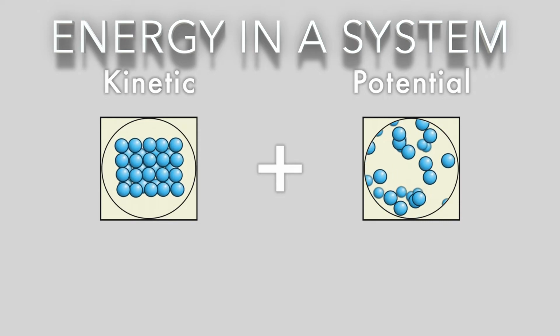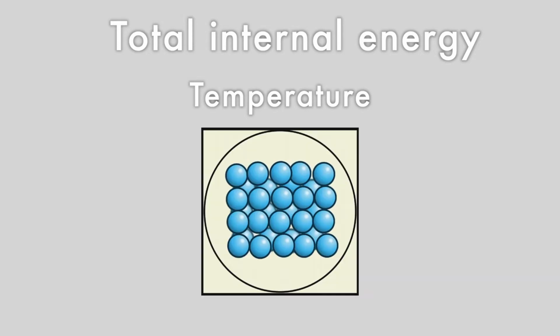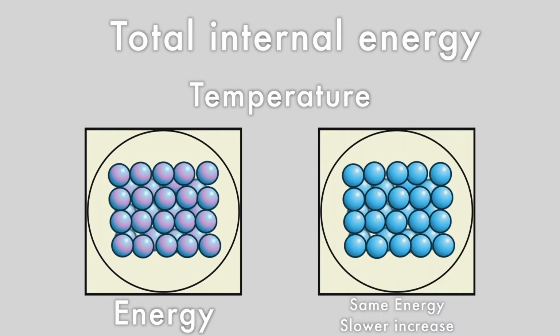If we add together these two stores of energy, we find the total internal energy of the system. We can change this internal energy in two different ways. The first way is by changing the temperature of the system. To do this, we supply it with energy, usually heat energy. Depending on the material we are trying to change the temperature of, this can require different amounts of energy.